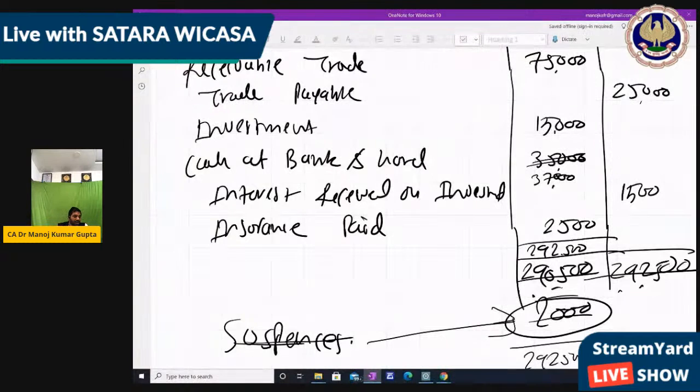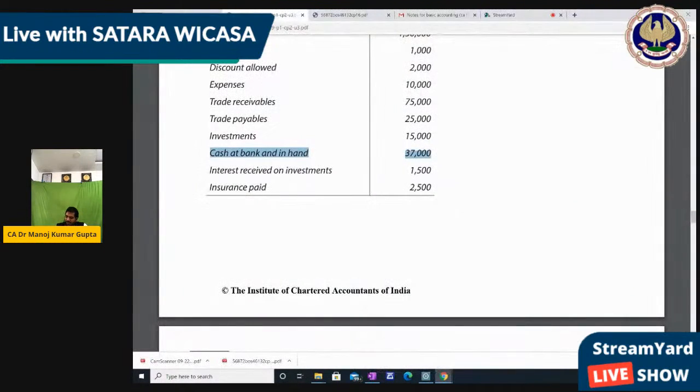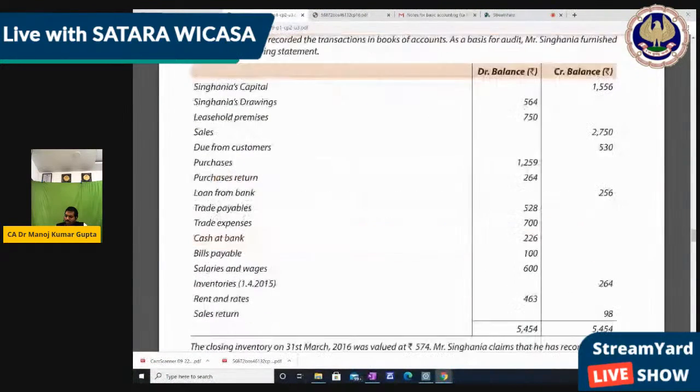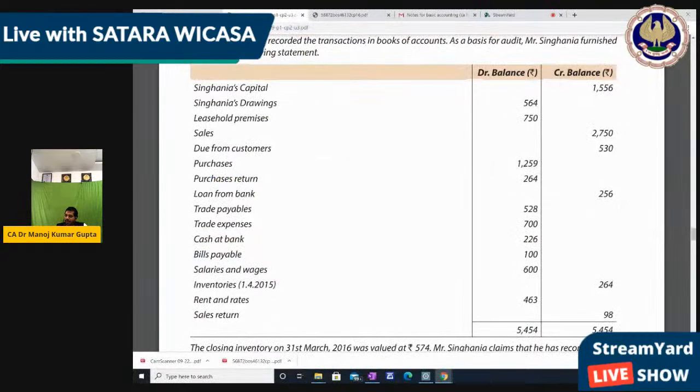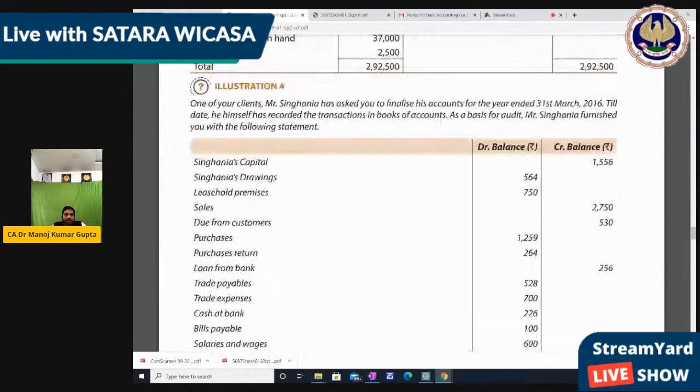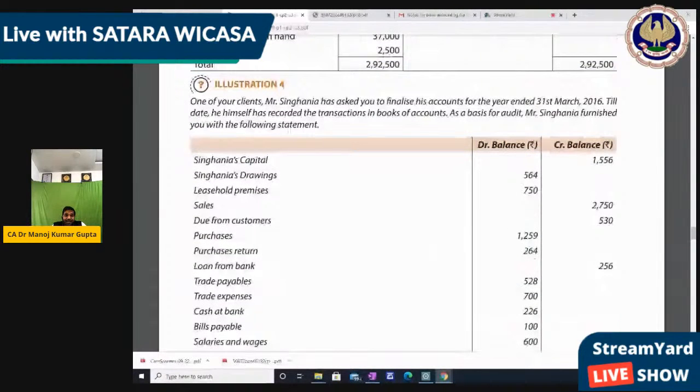Now let's come to the next part. We do one more sum for this because the trial balance is a very small topic. And if we do this practice, then it gives us more confidence in basic accounting, right? So let's do illustration number 4. One of our clients, Mr. Singhania, has asked you to finalize his account for the year ended 31st March 2016.